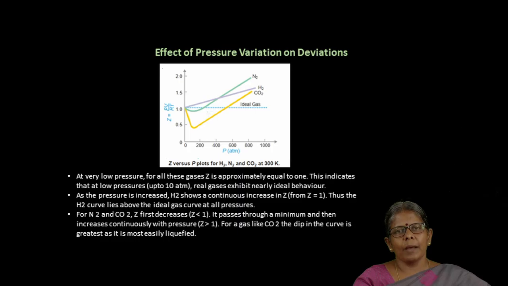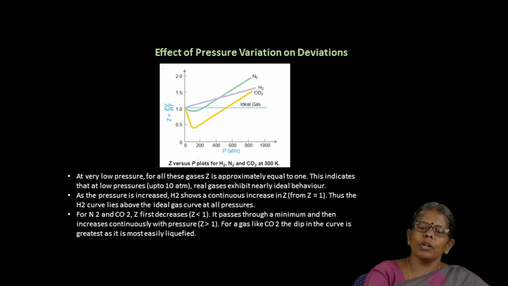Now, the deviation happens by changing two parameters: one is the pressure and the other is temperature. Now we see the effect of pressure on the deviation of a gas from the ideal behavior. Here, Z is plotted versus P, that is, the compressibility factor is plotted against pressure in atmospheres for different gases like nitrogen, hydrogen and carbon dioxide. In this graph, we have a dotted line for the ideal gas. Here the value of Z is 1, that is, PV is equal to RT, so the value of Z is equal to 1. The dotted line indicates the gas is in ideal behavior.